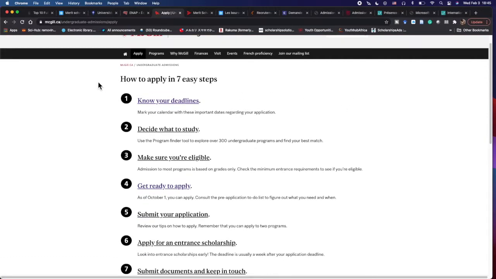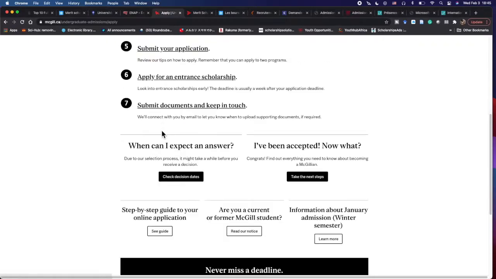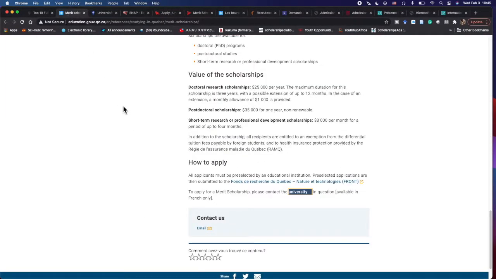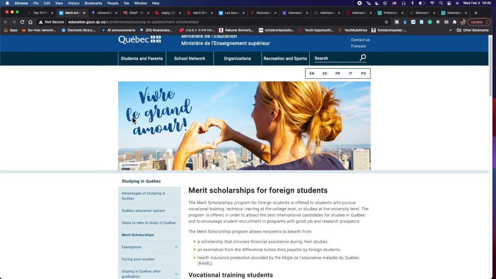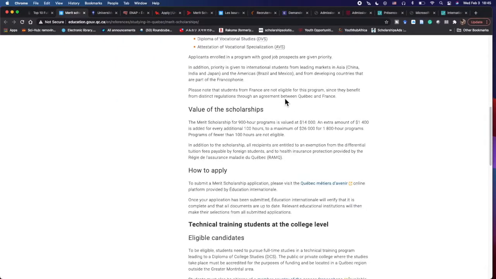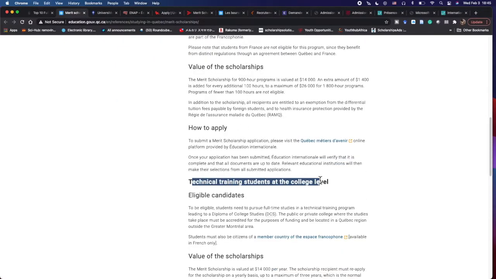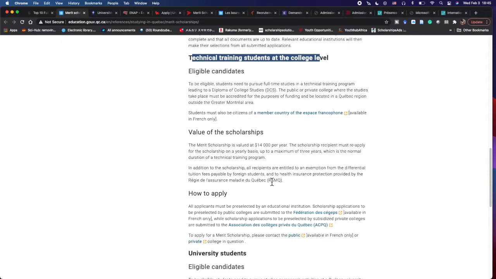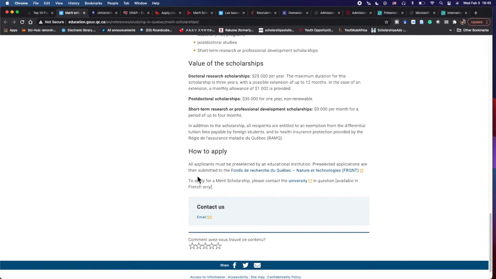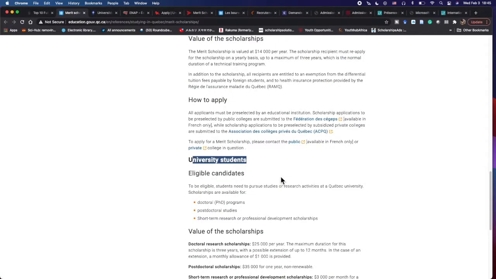When you click on apply now, it takes you to this page, how to apply in 7 easy steps. You go through them, and then you're ready to apply. So that is how you can apply for these scholarships in Canada. The vocational study programs, the deadlines have passed, but the technical training programs through the public universities are still available, and the PhD programs and short-term programs are still available. So go ahead, apply for it if you are an international student and you want to go study in Canada.